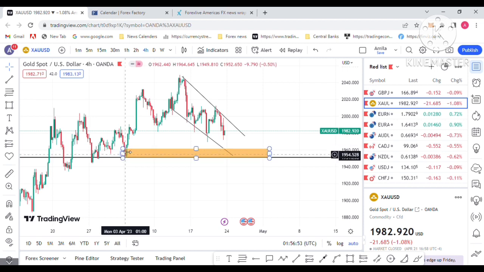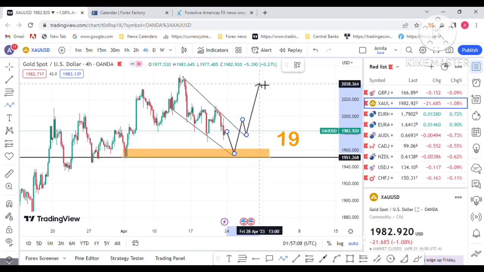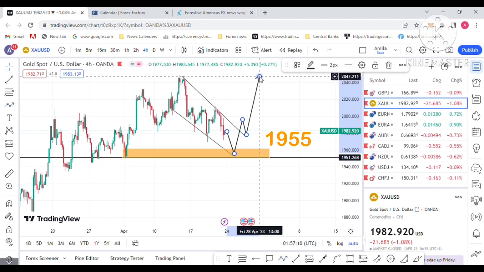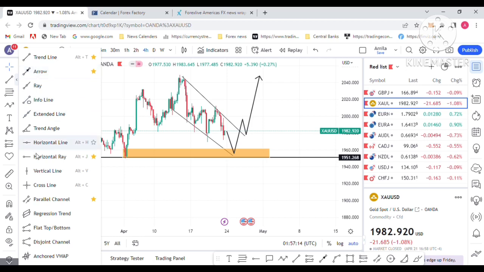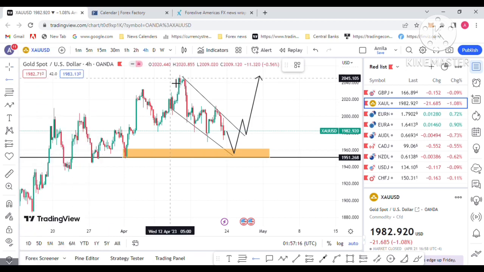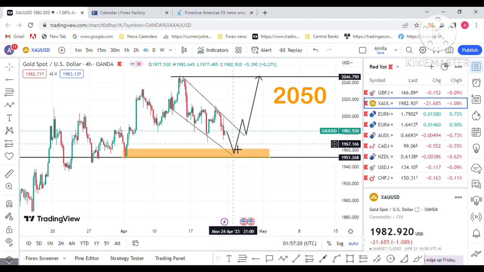I am marking it in yellow color. This buy zone will be supported at the 1955 level to buy gold. So if it drops into the zone below, buy again. That's the technical picture: gold continues to the upside to 2050, and 2070 is my long term target. You should forecast a drop next week.